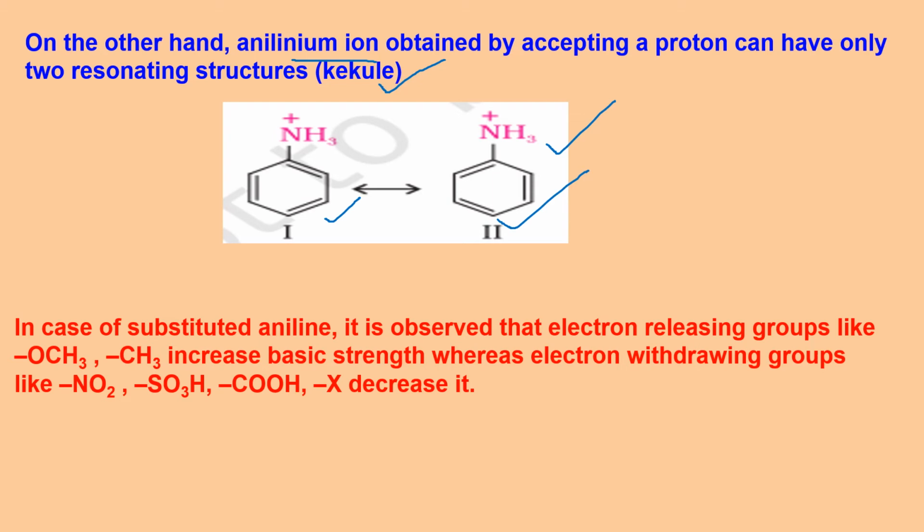And in case of substituted anilines, it's observed that electron releasing groups like the methoxy group, alkoxy in general, and R group, they increase the basic strength because they will provide electron density more towards nitrogen and make the lone pair available. But the electron withdrawing groups like NO2, SO3H, CHO, and halogen, they decrease it because they withdraw electrons and make the lone pair less available.